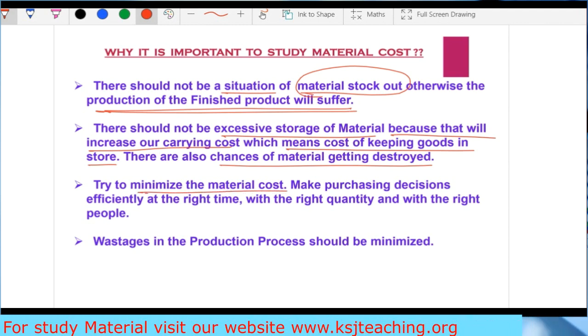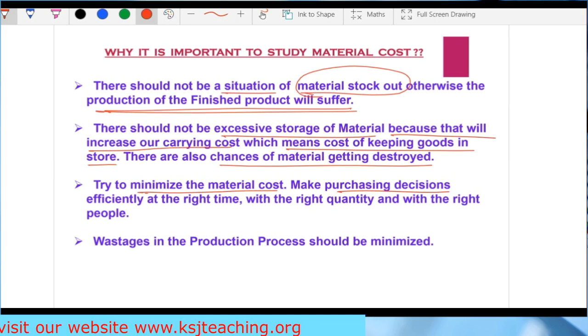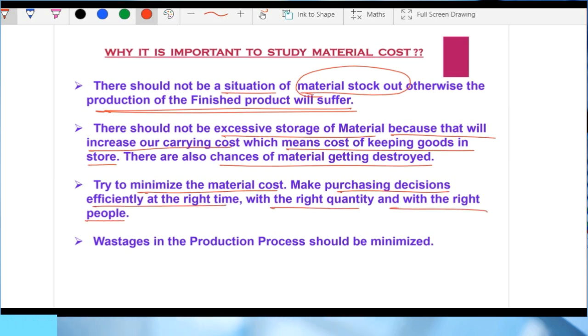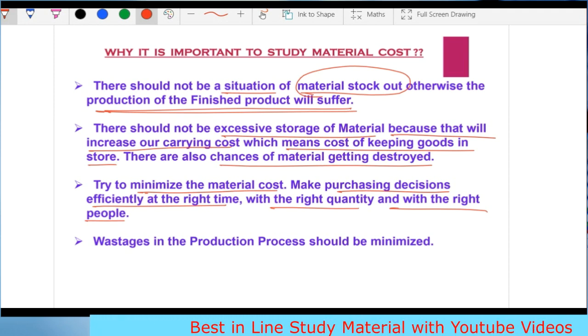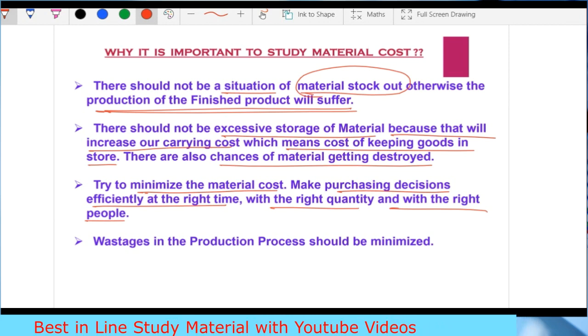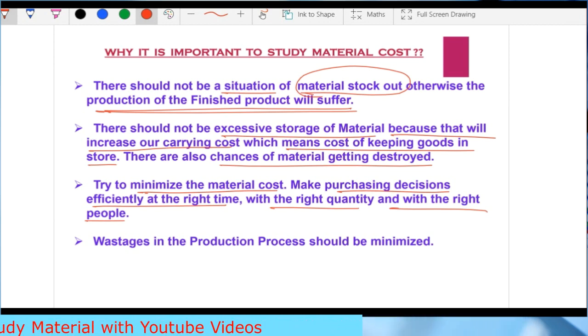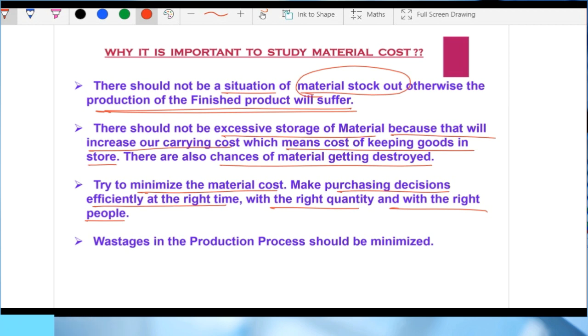Try to minimize the material cost. Make purchasing decisions efficiently at the right time, with the right quantity and with the right people. So you have to make the decisions very diligently so that you order the things at the right time when they are required, in the right quantities, so that there is neither a stock out situation nor the excessive stock situation, and with the right people. Obviously, the one who will provide you with the better quality at the better rates, you will buy from that.